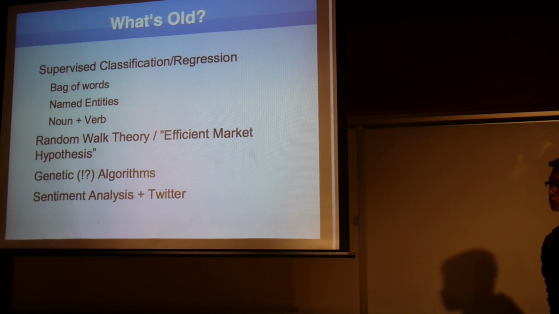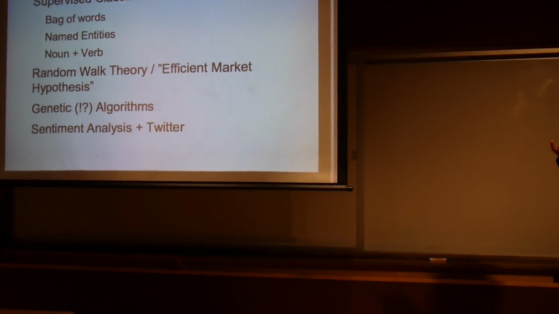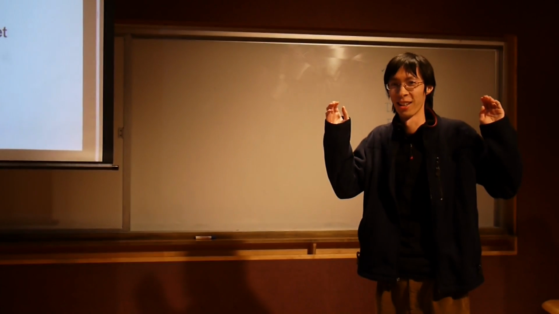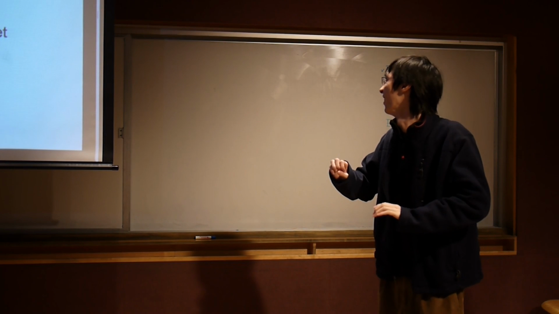Okay. I could start with a paper by Shoemaker in 2006-ish. They examined the types of ways you could represent a document: a bag of words, an entity, noun, verb, and they trained a system and showed some predictive power. So that's a success story. We're going to try to improve on their scheme, hopefully. Another aspect is random walk theory, which basically says it fails. It doesn't work. It does. And I don't believe in failure, so let's ignore that.